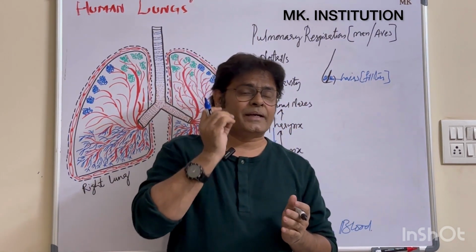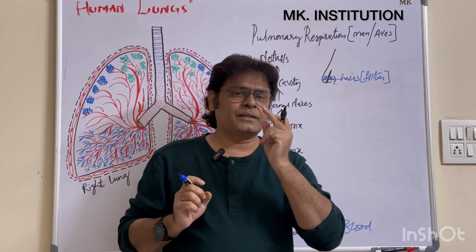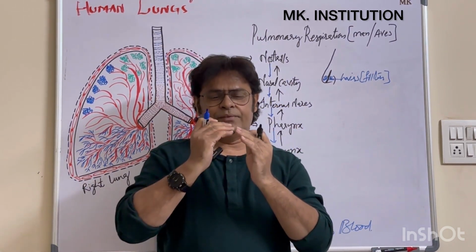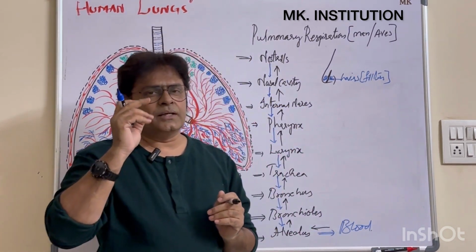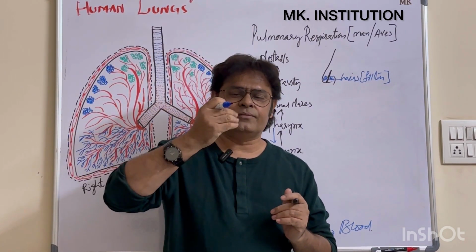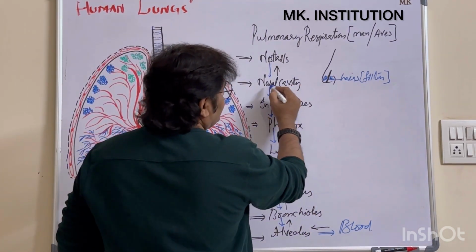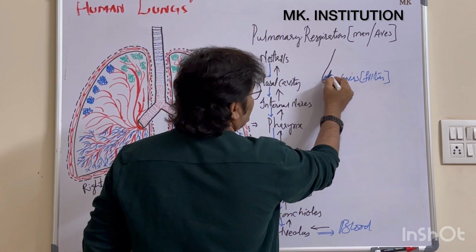If any dust particles are there, they will be stopped by your hairs. And the hairs are nothing but filters. They filter the dust particles. If dust particles enter your nose, the hair filters them. So they are called filters. Clear. Then after that, from here the air enters into the next one.